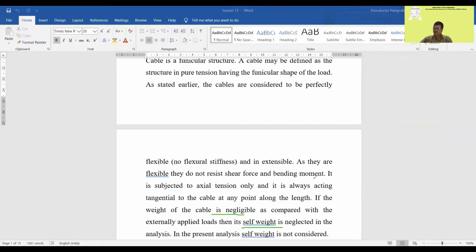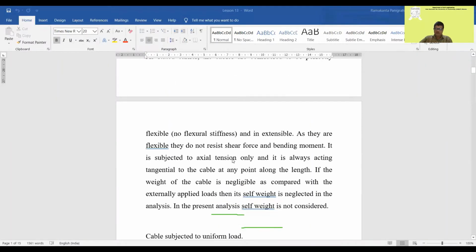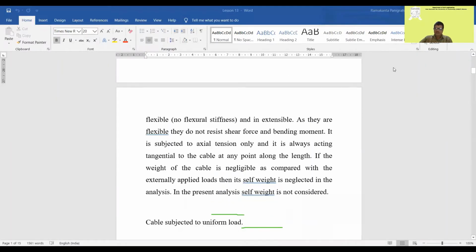Otherwise, you have to consider the self weight in the analysis as you do for other design things. So in the present analysis, self weight is not considered.